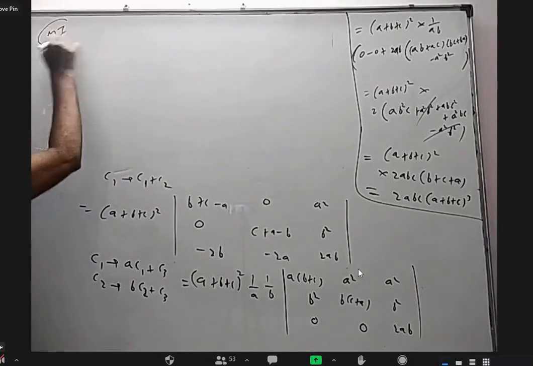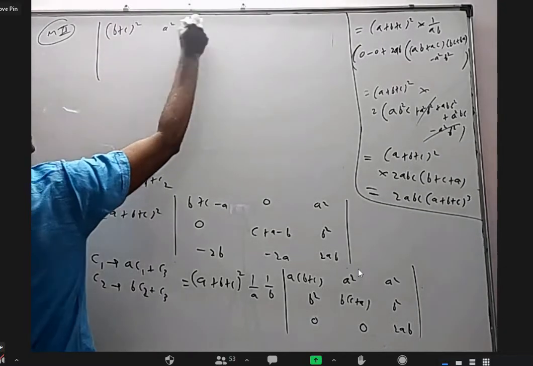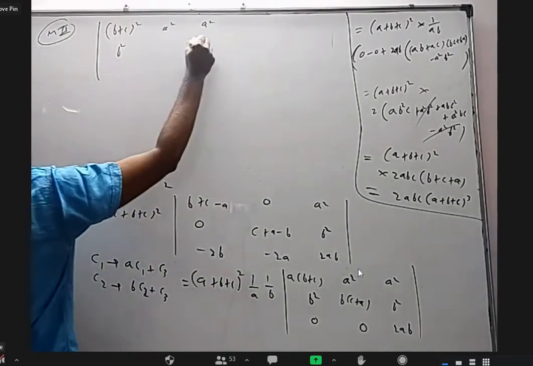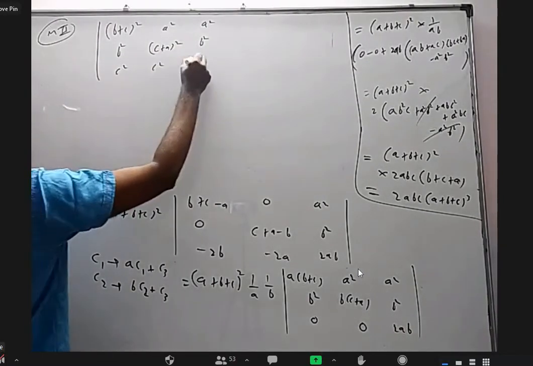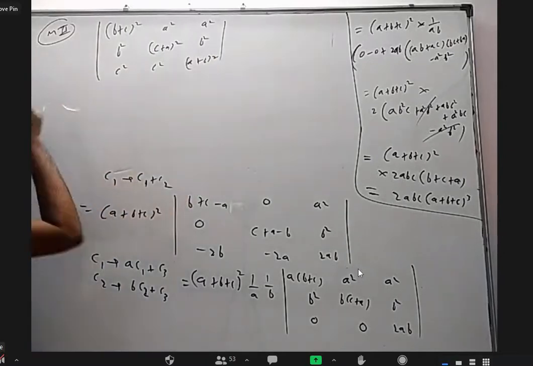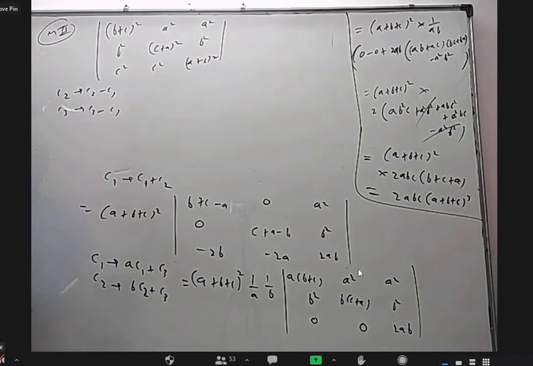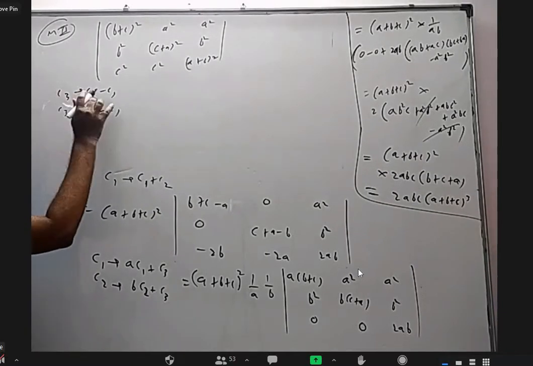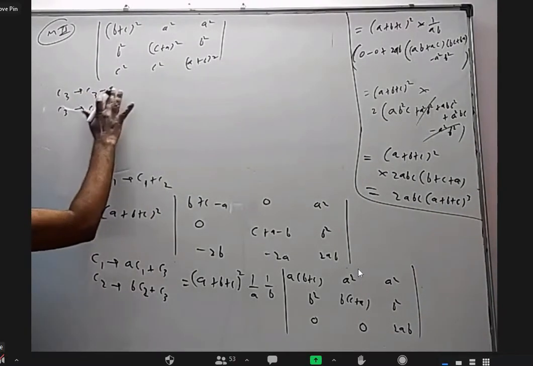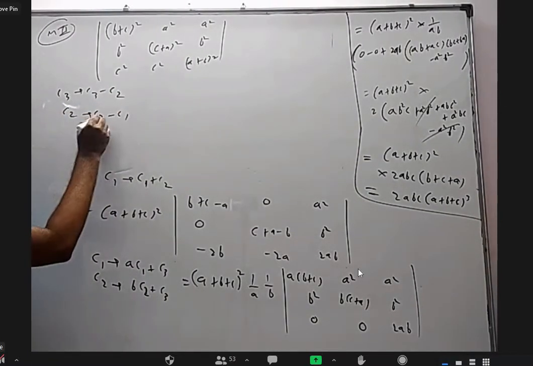Okay. Don't write this method too, I just want to explore a little bit what will happen. The determinant has entries B plus C whole square, A square, A square; B square, C plus A whole square, B square; C square, C square, A plus B whole square. What if I do column 2 as column 2 minus column 1, column 3 as column 3 minus column 1? Or column 3 as column 3 minus column 2, and column 2 as column 2 minus column 1.